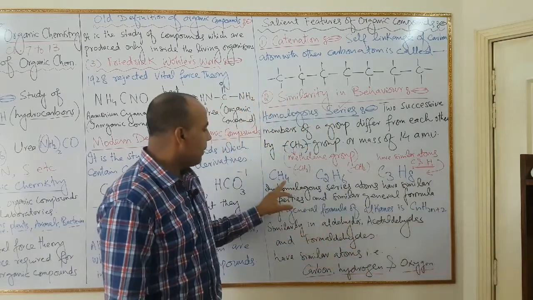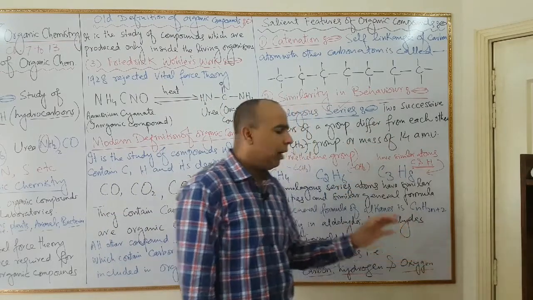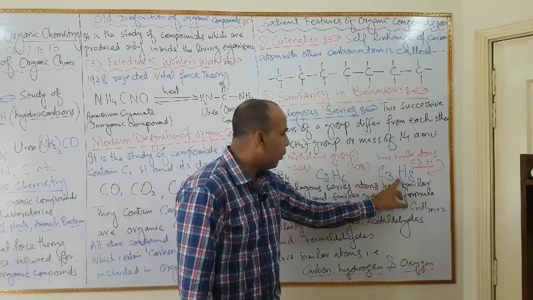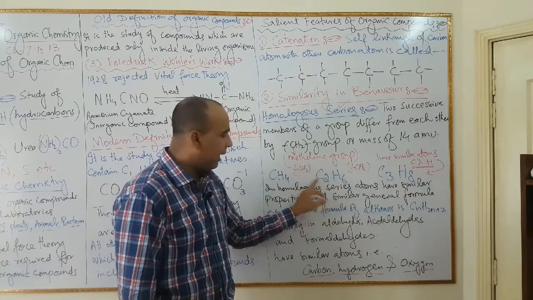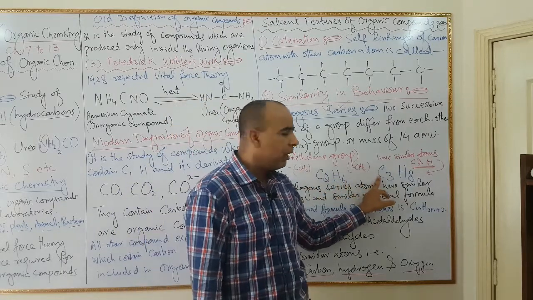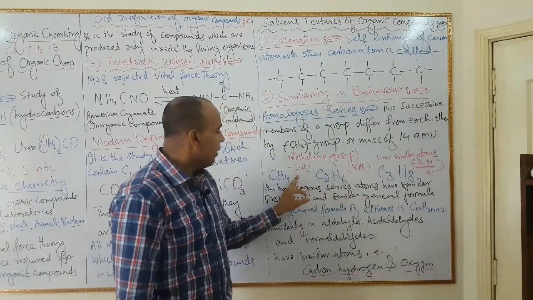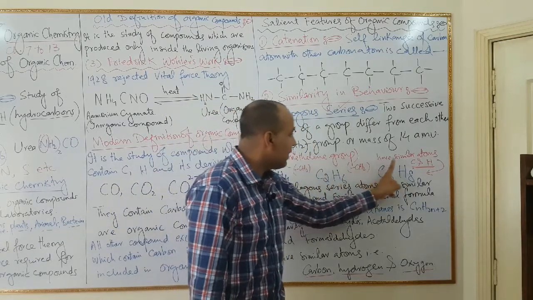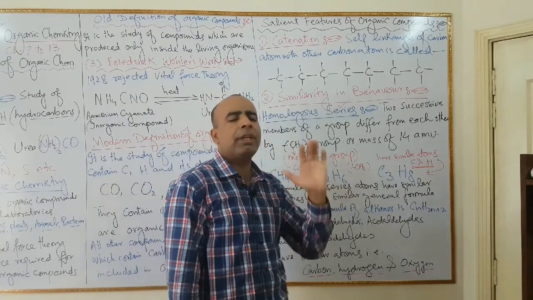For example, methane, ethane, propane, butane, pentane, etc. I have written 3 members, methane, ethane and propane, and you may see methane differs from ethane by CH2 group, and similarly ethane differs from propane by CH2 group, and you may see that all these 3 compounds have similar atoms. All these contain carbon and hydrogen atom only.